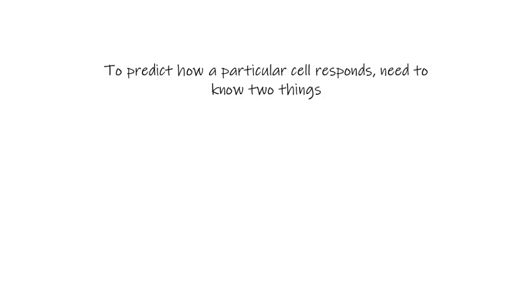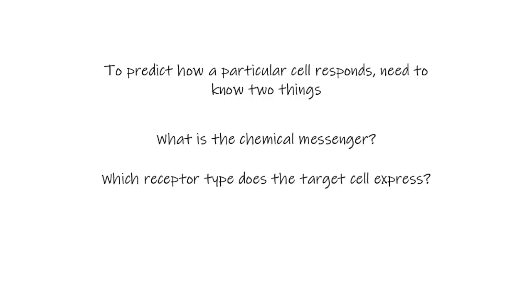This means that to predict how a cell will respond, we need to know two things. We need to know what is the chemical messenger, and we also need to know what type of receptor the target cell expresses. As we learn about the various chemical messengers throughout this course, pay close attention to the types of receptors they bind. The cellular response depends on receptor identity, not just the messenger itself.